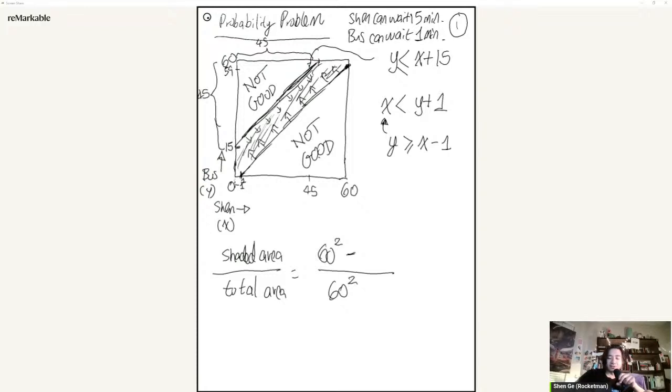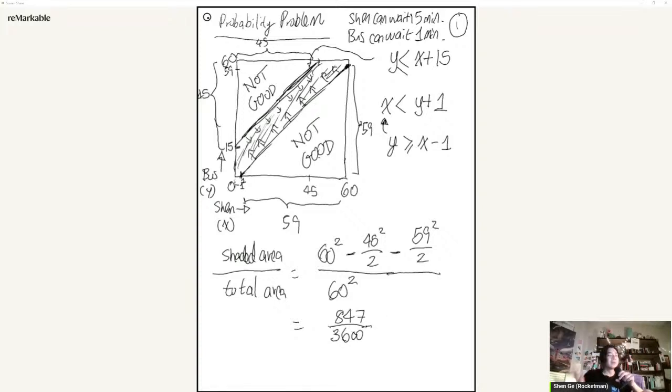So basically, this is a triangle. So it's 45 squared divided by 2. Then you subtract another one. Here, what do you think this is? Well, we said this is 59. This here is 59. So this is minus 59 squared divided by 2. And that's it. So let's do the math. 60 squared minus, okay, if you do the math, I'm not going to do it. I've already done it. So it's 847 divided by 3600.